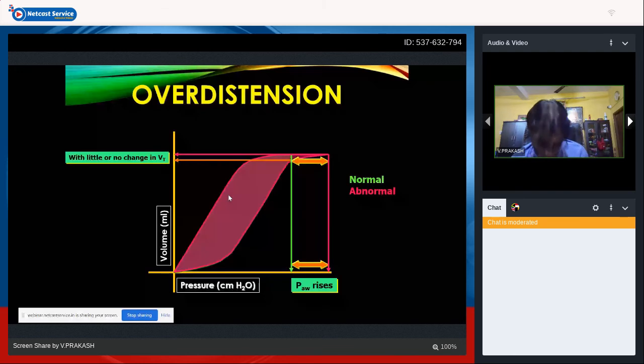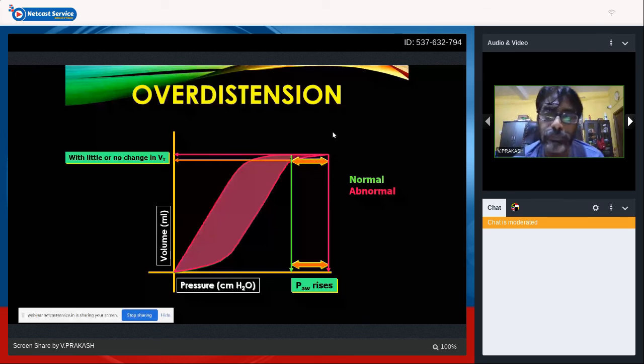This is over-distension. Nowadays, the newer ventilators come with software which calculates the ratio of the compliance of the last 20 percent of this curve to the overall compliance of the lung. Ideally, if you're taking a linear line, the ratio should be 1:1 if the lung is properly expanded. If the compliance of the last 20 percent is not changing much, the ratio is less than 1. That means you're over-expanding the lungs.